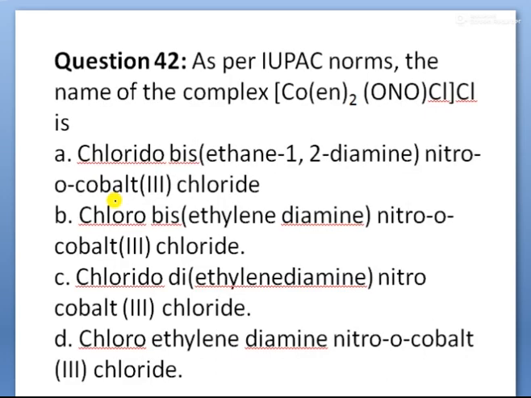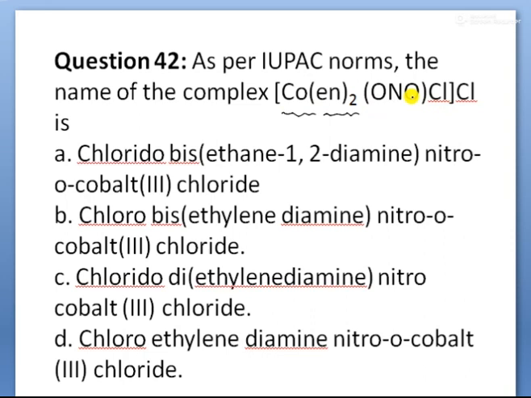Next, children, as per IUPAC norms, the name of the complex. You are given a complex. Observe, children, in this the central metal atom cobalt is surrounded by one bidentate ligand, that is en. En means ethylenediamine, or as per IUPAC system, ethane-1,2-diamine. And here one more is the ONO group, that is oxygen is the donor atom to the central metal atom, as well as chlorine. These are the different ligands present.